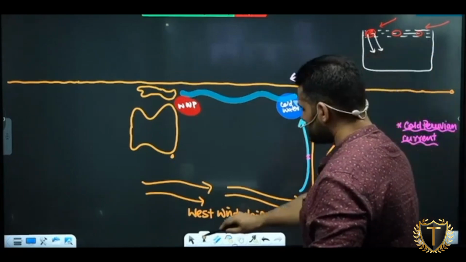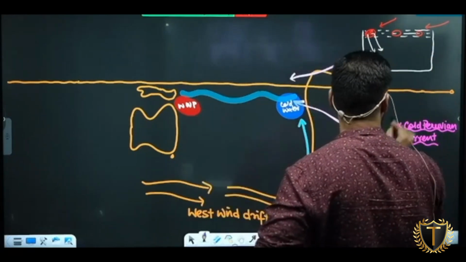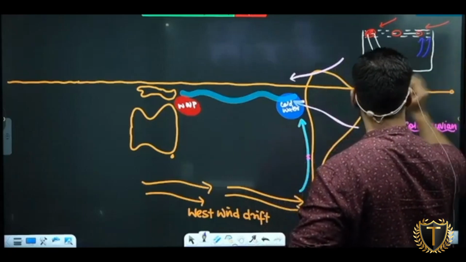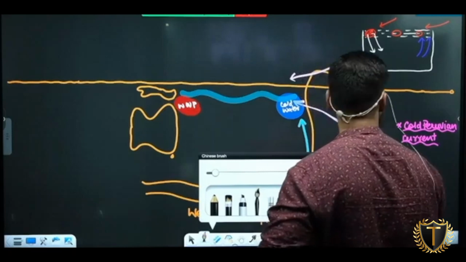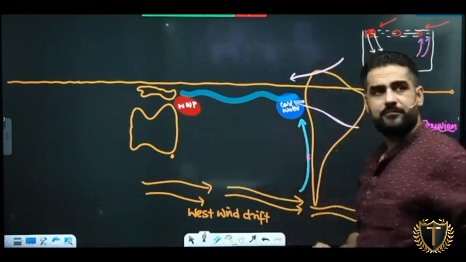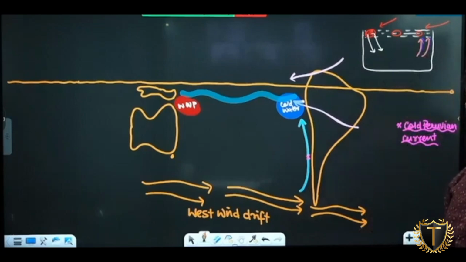From here, there is a loss of warm water. So can I say cold water will begin to upwell? Is this understood? From the bottom, cold water will begin to upwell to compensate for the loss of the warm water at the surface.